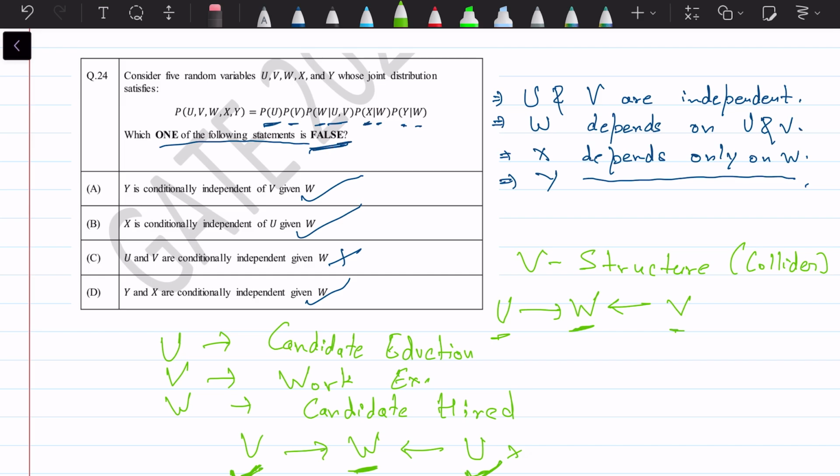So this is an example where there is a V structure and an effect has been caused by both of these, so given that, these two become dependent. So U and V are independent when W is not given. Once W is there, U and V become conditionally dependent. That's why this statement is incorrect, which makes this option correct. So which one of the following statements is false? That is C, that U and V are conditionally independent given W. Thank you.